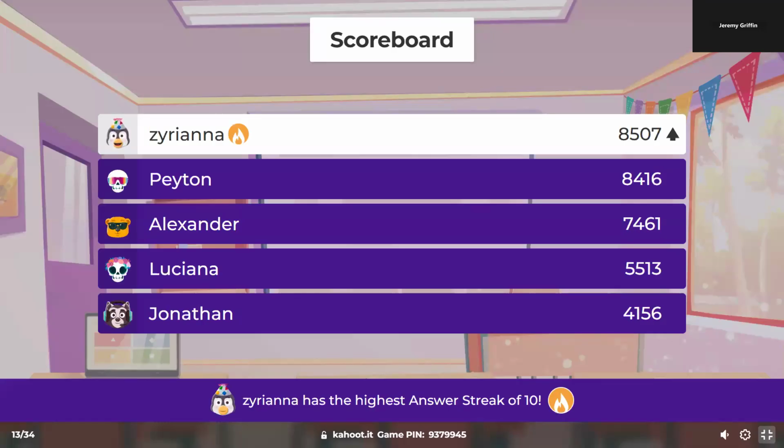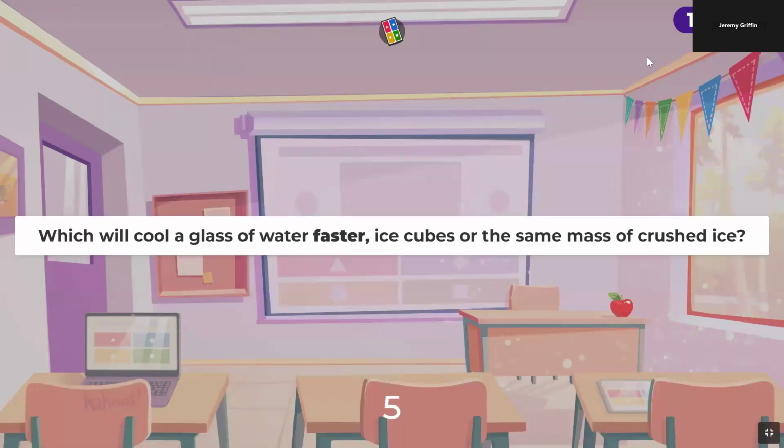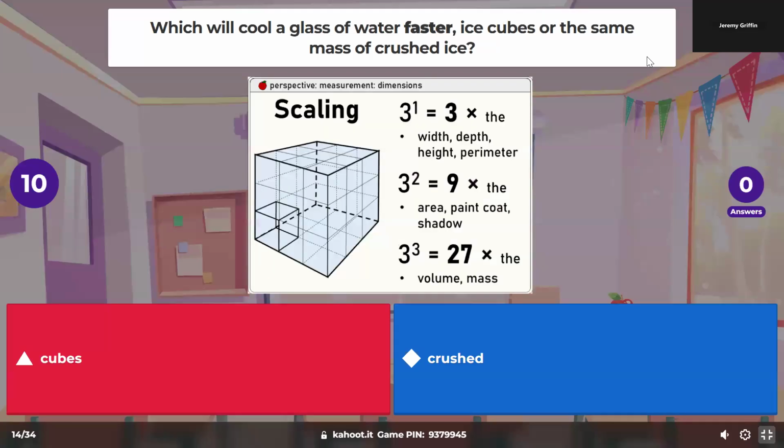We got Jonathan, Luciana, Alexander, Peyton, Ziriana. Which will cool a glass of water faster? Ice cubes are the same massive crushed ice.